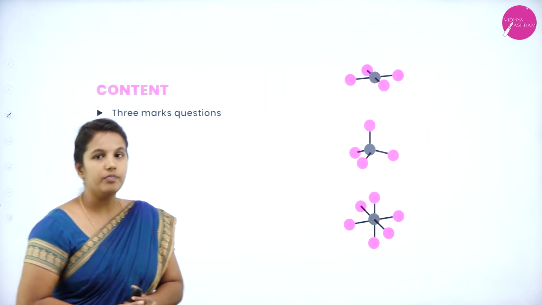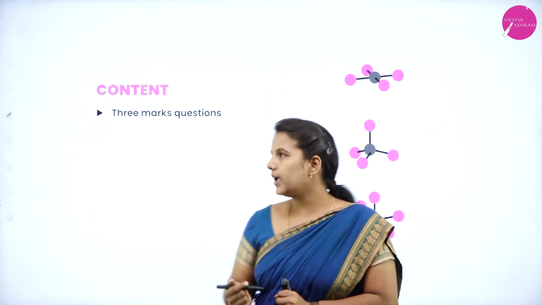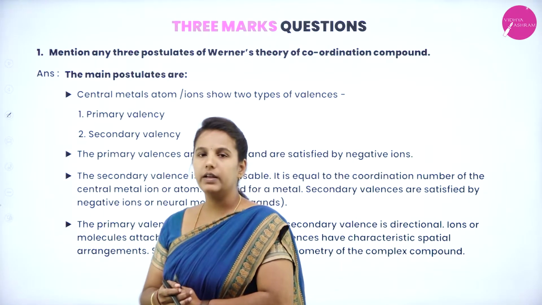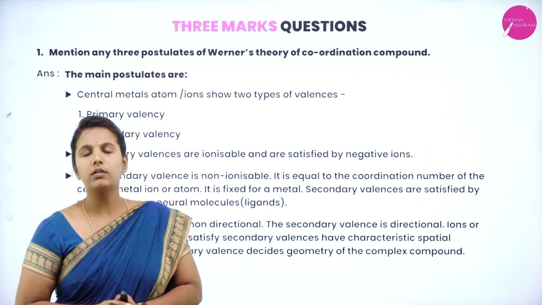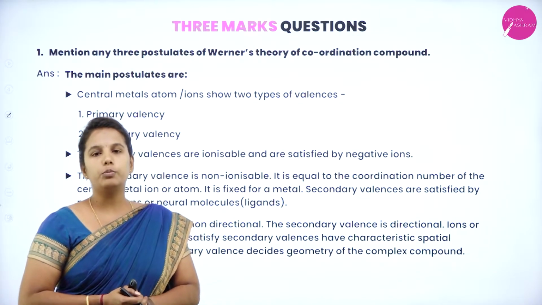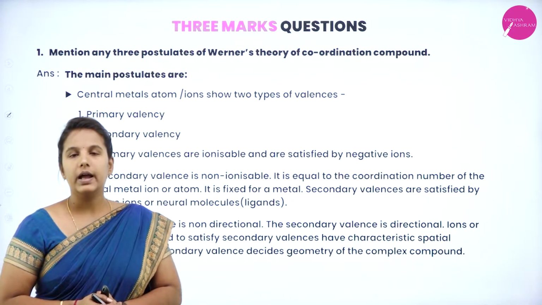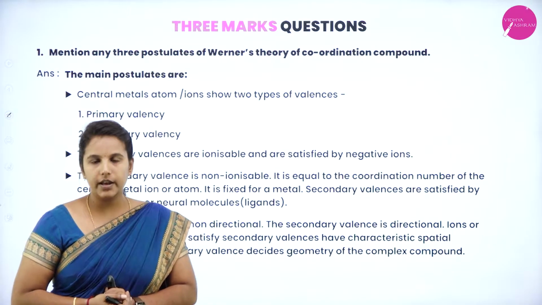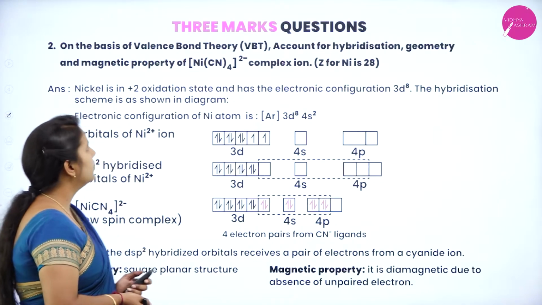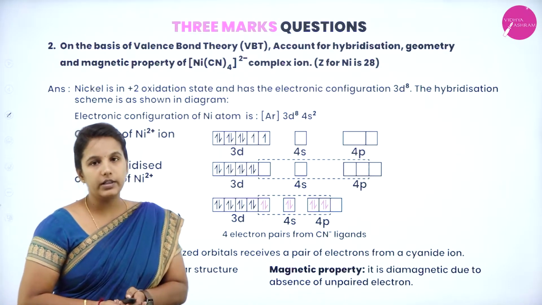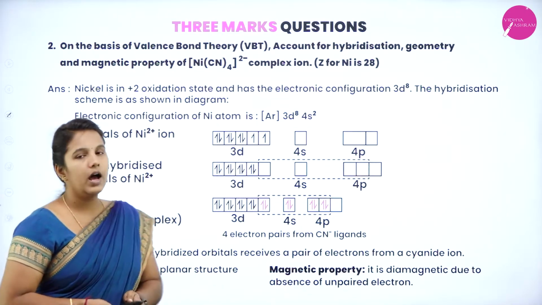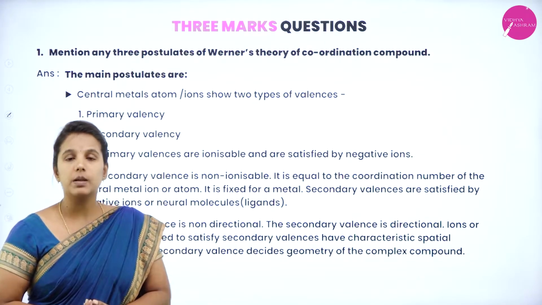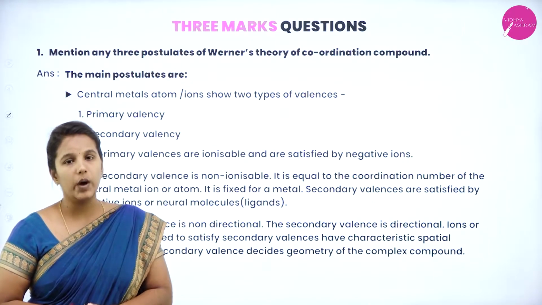Now let's see how the questions will arise in the 3 mark question. How do we know that a coordination compound belongs to group 2 inorganic chemistry? In this chapter, mainly they are going to ask for the Werner theory, and also they are going to ask to write the valence bond theory. Based upon the valence bond theory, how the hybridization and geometry are determined, based on that also we can expect 1 question.